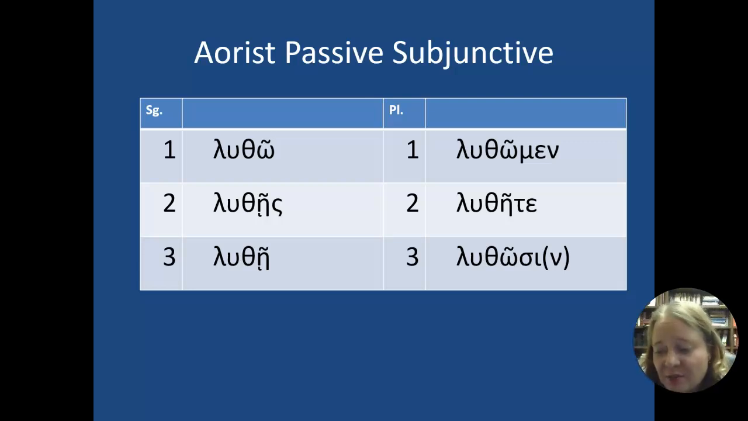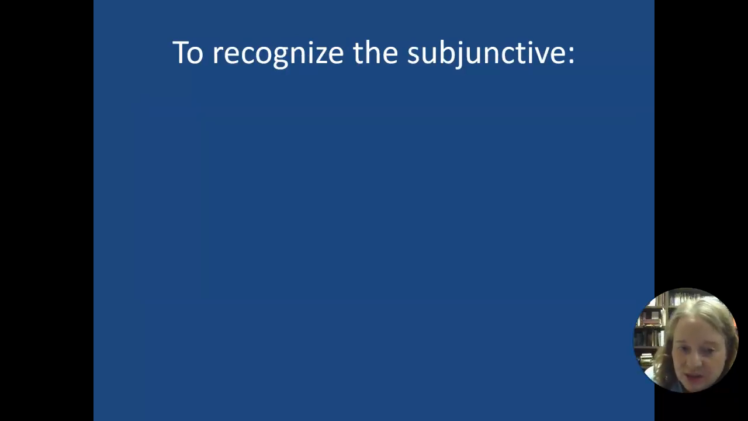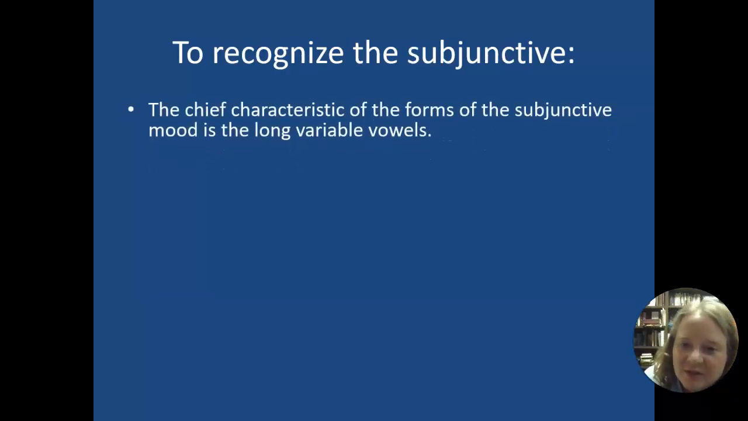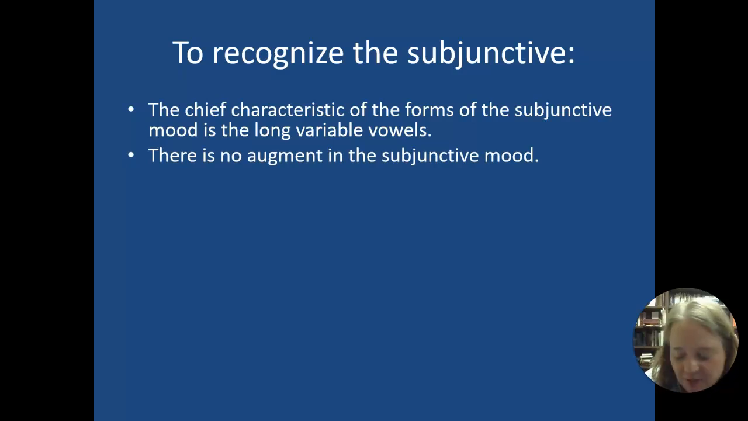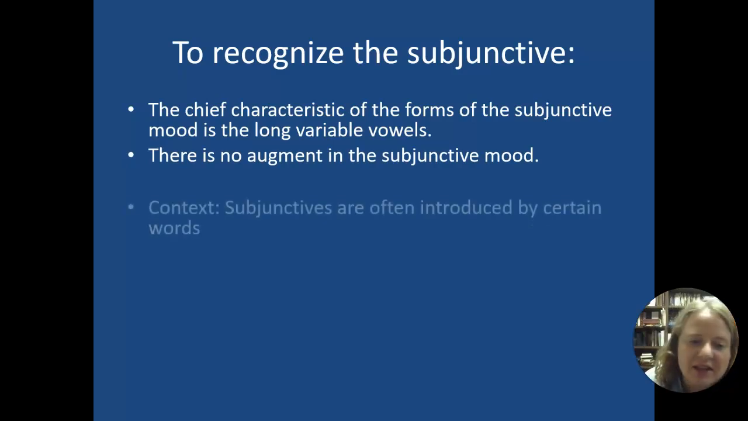You have the aorist passive, which has that theta, but again, no epsilon at the beginning, so luthō, luthēs, luthē, luthōmen, luthēte, luthōsin. To recognize the subjunctive, though, the chief characteristic is that it's got this long vowel. There's no augment, so no epsilon at the beginning or anything like that.